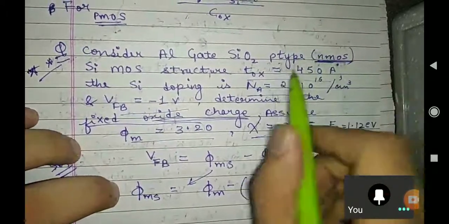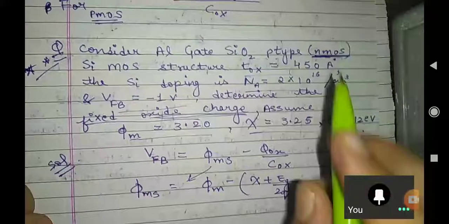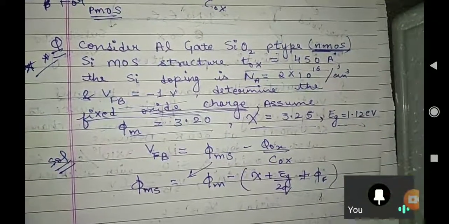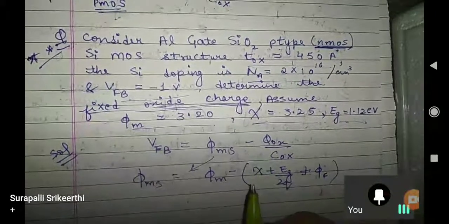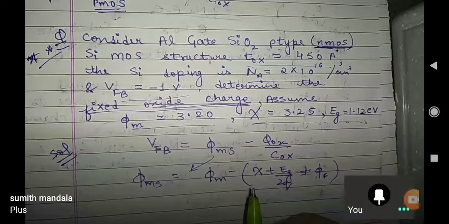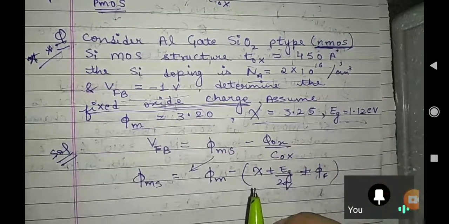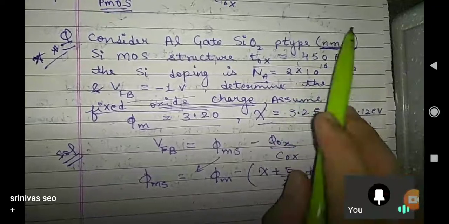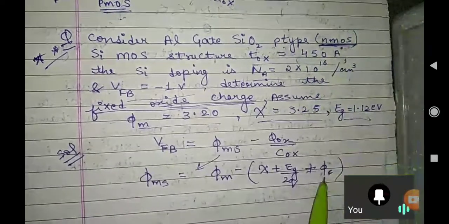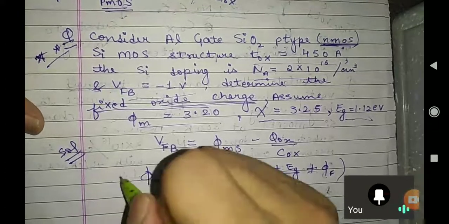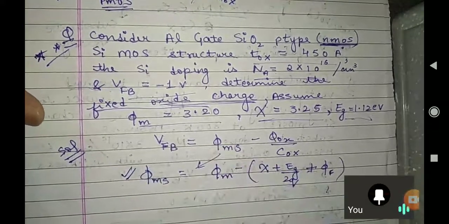If I am saying p, plus phi f. Yes, very good, Aksha. Again the confusion arose. You can check your copy for when to write plus and when to write minus. I've told you that if it is n-type or PMOS, then we write minus, and if it is NMOS or p-type substrate, we write phi f plus. Okay, very good, Aksha. I appreciate that you at least said the answer.